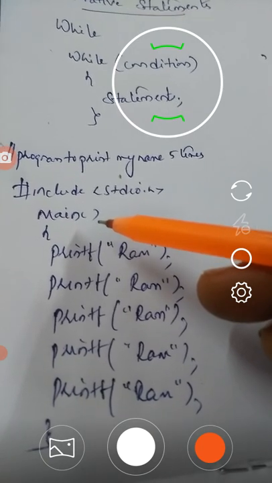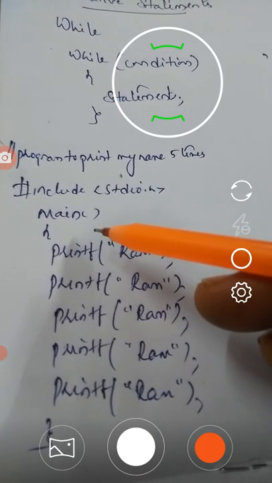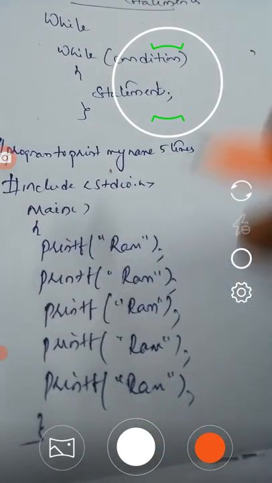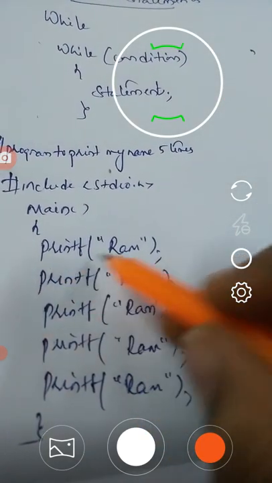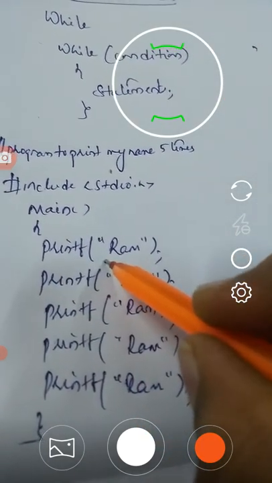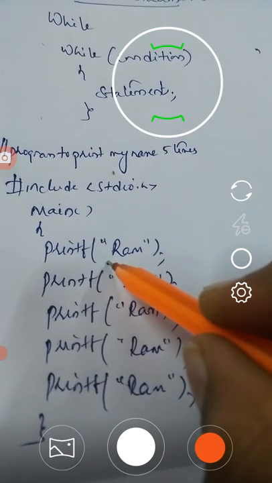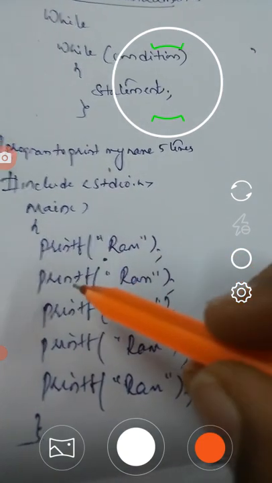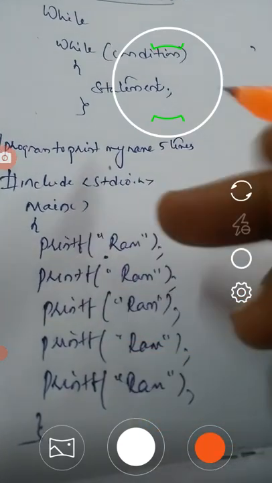Without using iteration statements, whatever we want to print a number of times has to be written that many times.